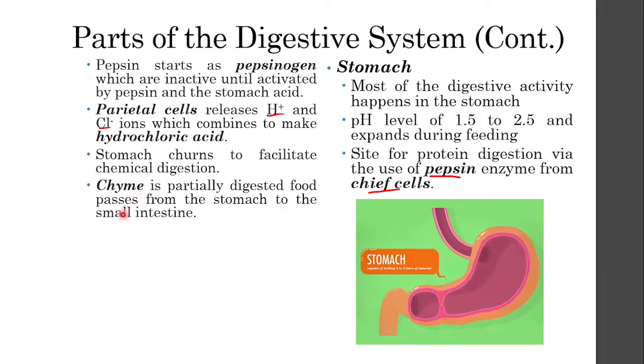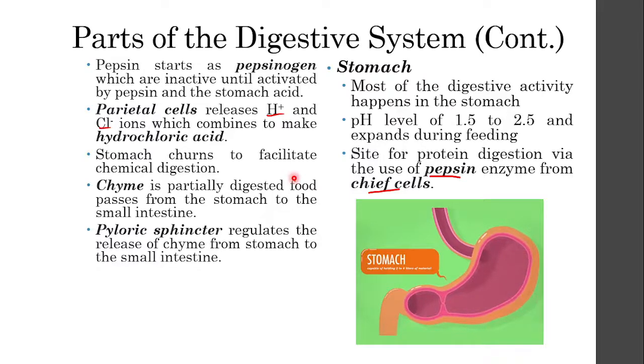Chyme is basically the food that is digested by the stomach, so it goes from bolus to chyme, and this chyme is what you would actually push first into your small intestine. The pyloric sphincter is the one that regulates that. So we have two sphincters.